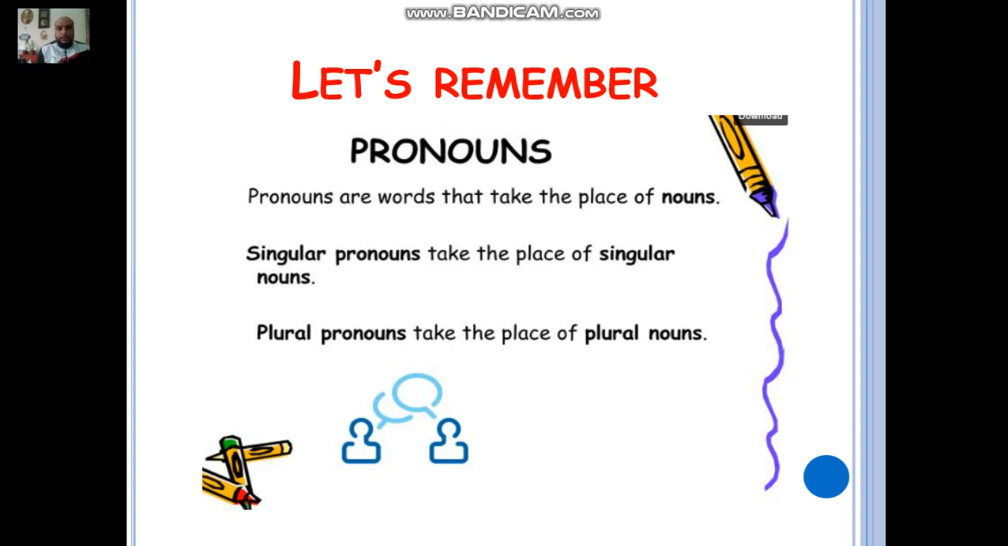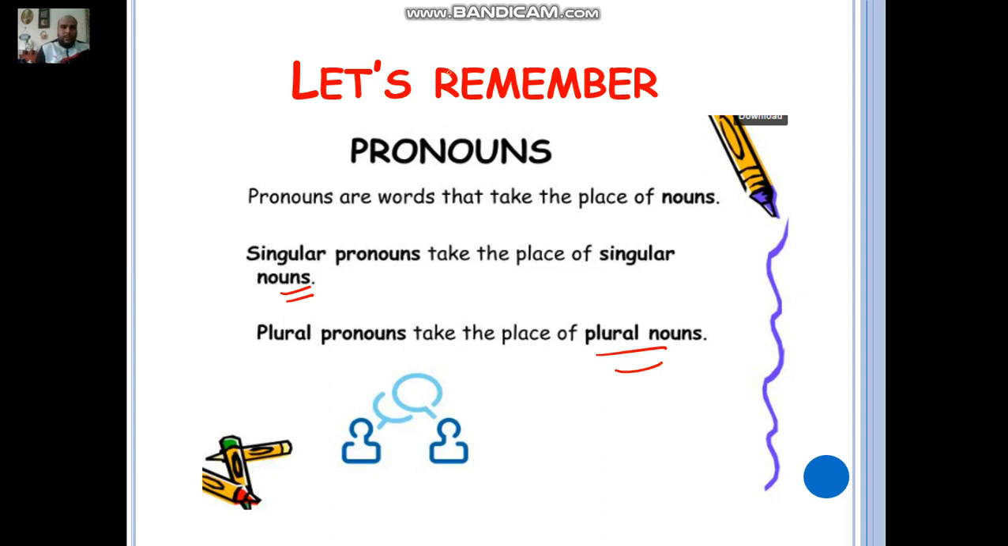Pay attention to that. Of course, when we are talking about nouns, we are talking either about a person, a place, a thing, an idea even. Singular pronouns take the place of singular nouns, and plural pronouns take the place of plural nouns. Of course, here we are talking about the pronouns and what we call the antecedent agreement, okay? Because the pronoun is going to replace what we call an antecedent, okay?